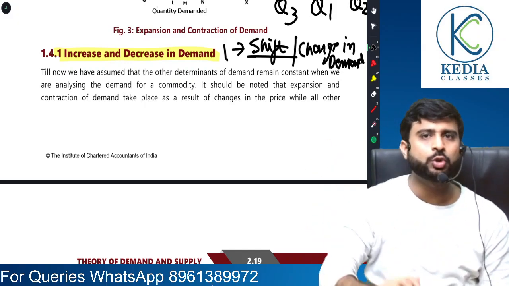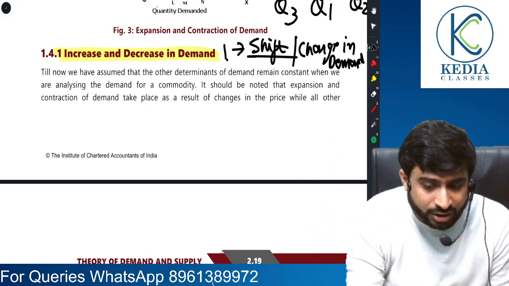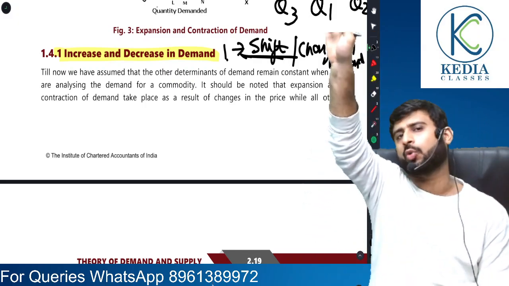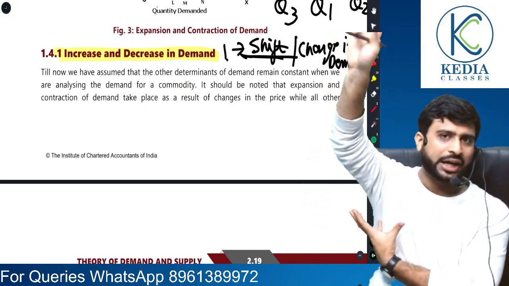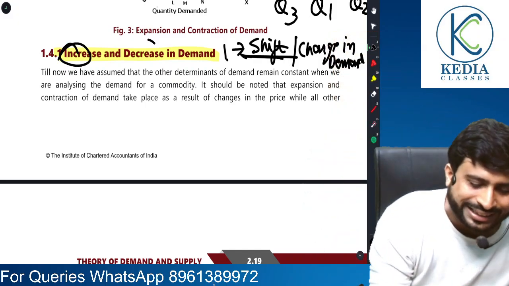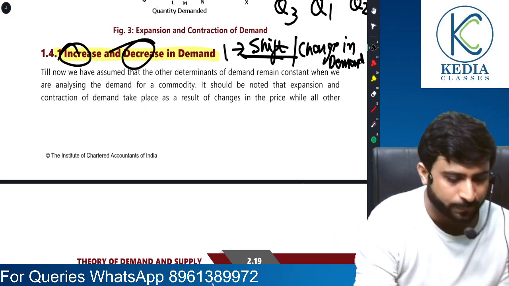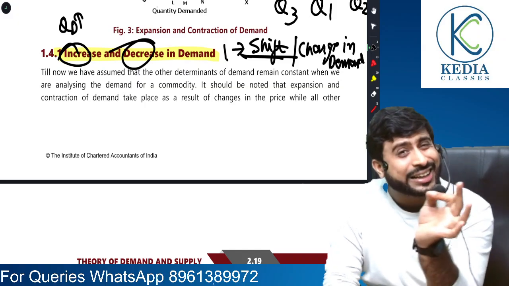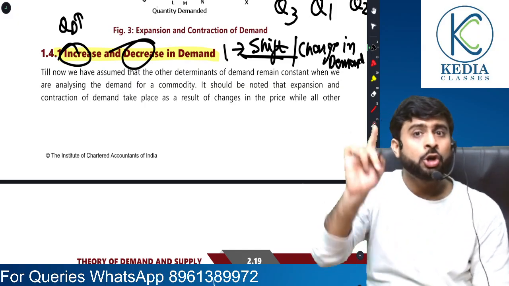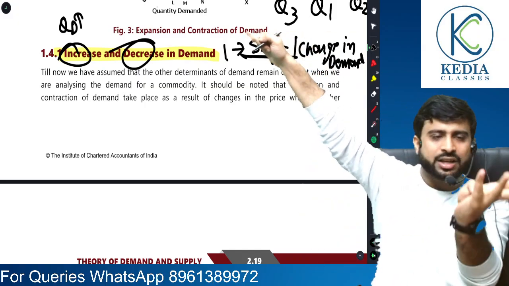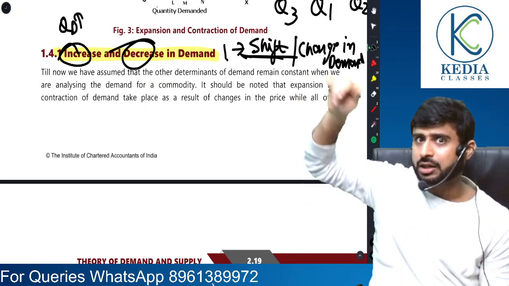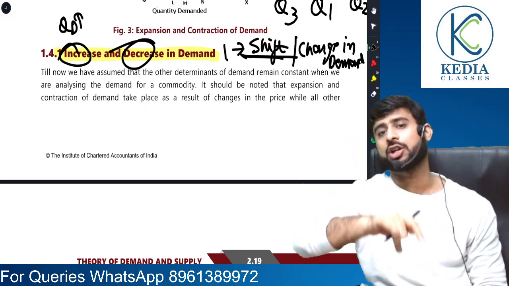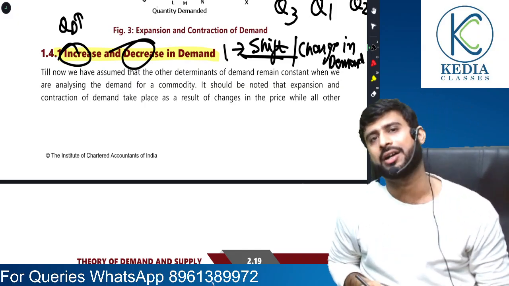Coming to the point, when we talk about shift, there is change in demand, and shift is of two types. Just like movement was of two types, expansion and contraction, shift is of two types, increase and decrease in demand. Now, dear students, when there is a rise in demand due to other factors like income, like price of related commodities, like consumers' tastes and preferences, own price remaining constant, then we call it increase in demand.